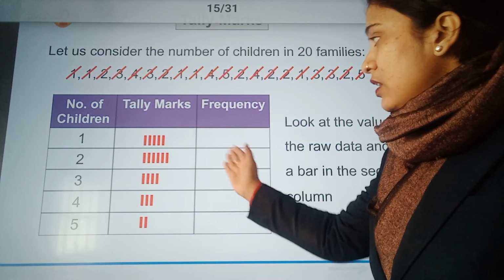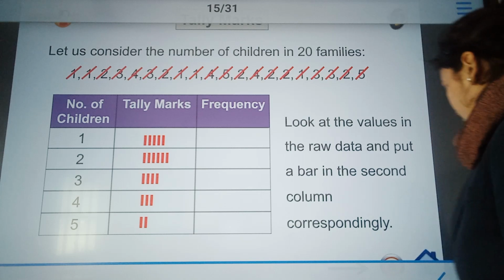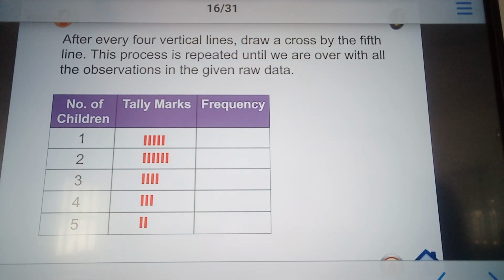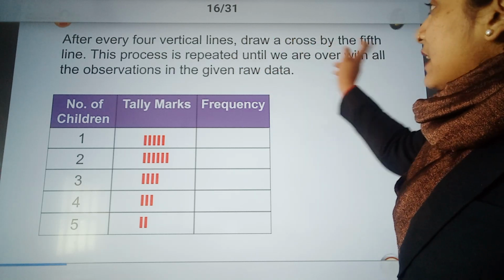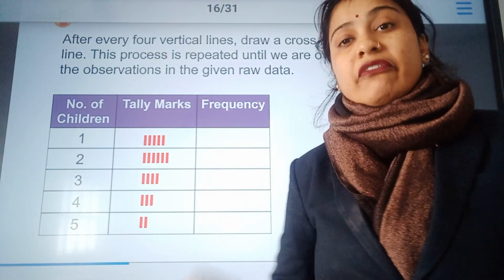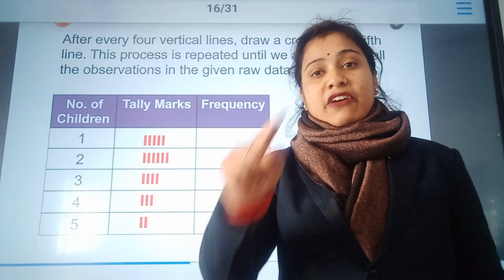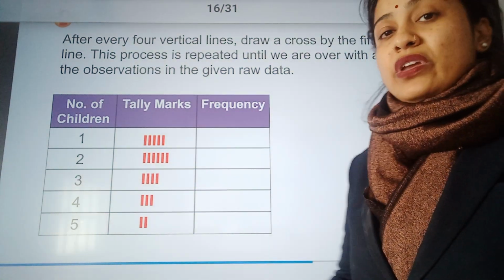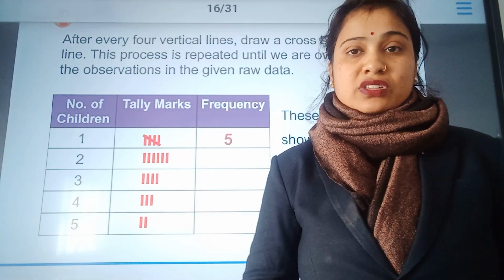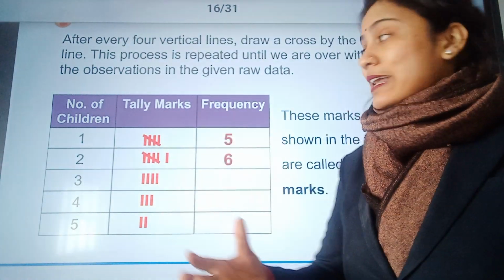By counting the number of lines, we can find the respective frequencies. After every 4 vertical lines, draw a cross by the fifth line. So that is what I told you, the fifth line is represented in the form of a slant or cross line. This is how we represent the number of observations in a tally mark.